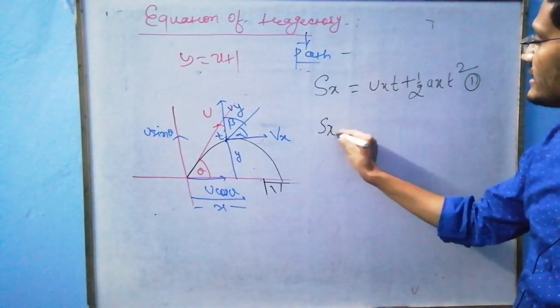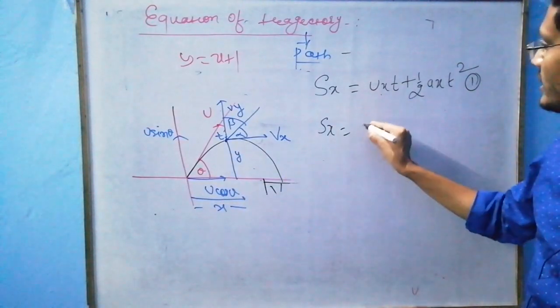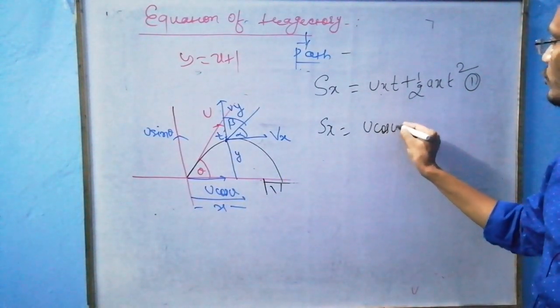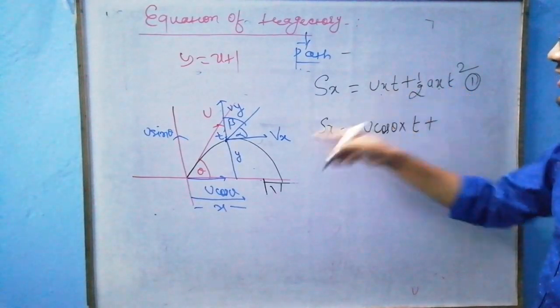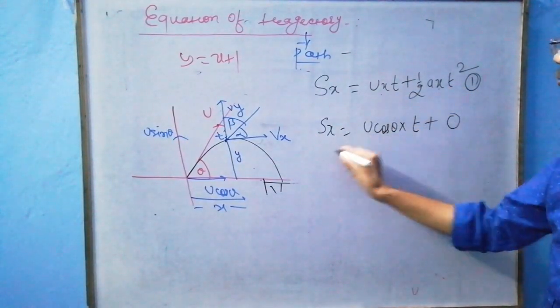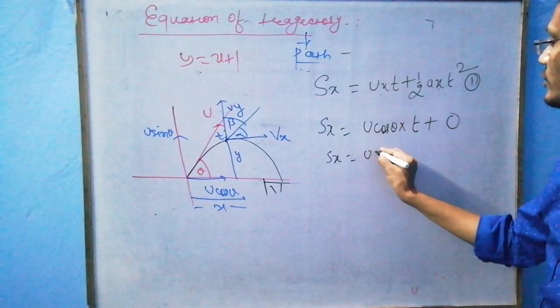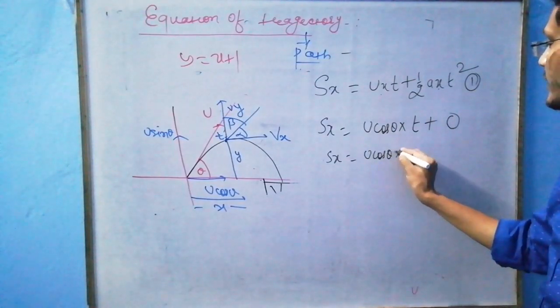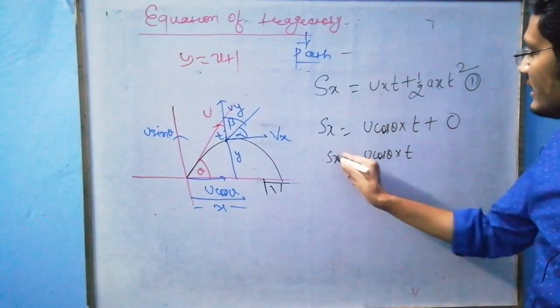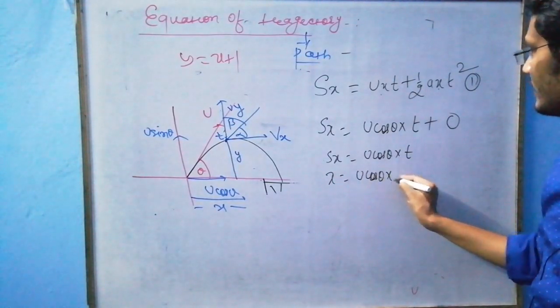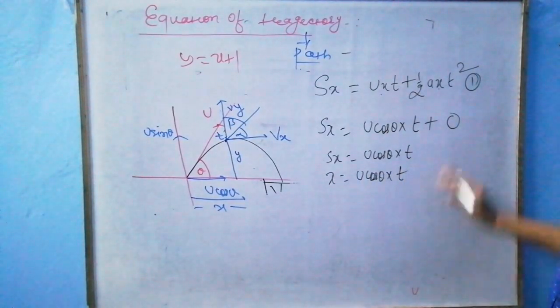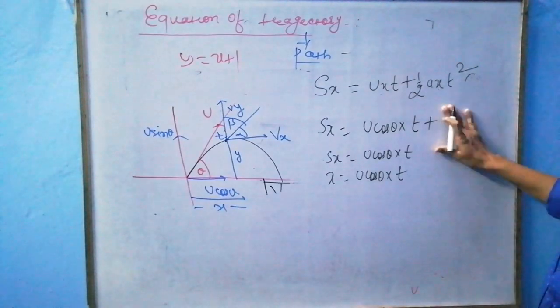Here ux is u cos theta, into time. And ax is 0, see the frame, ax is 0. So Sx is u cos theta into t. Similarly, Sx is x, which is u cos theta into t. This is my first equation.